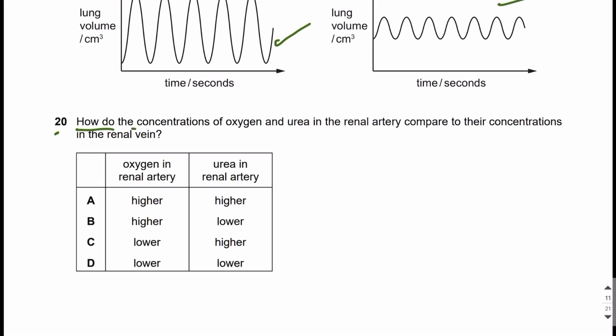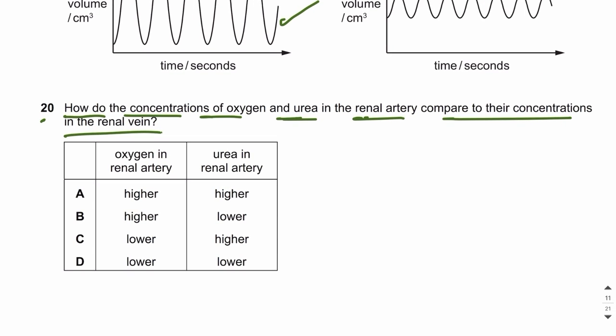How do the concentrations of oxygen and urea in the renal artery compare to their concentrations in the renal vein? So guys, you should know that the renal artery brings oxygenated blood to the kidney. So the oxygen concentration in the renal artery will be higher than that of the renal vein. And urea in the renal artery will be higher as well compared to the renal vein because kidneys are filtering urea from the blood.